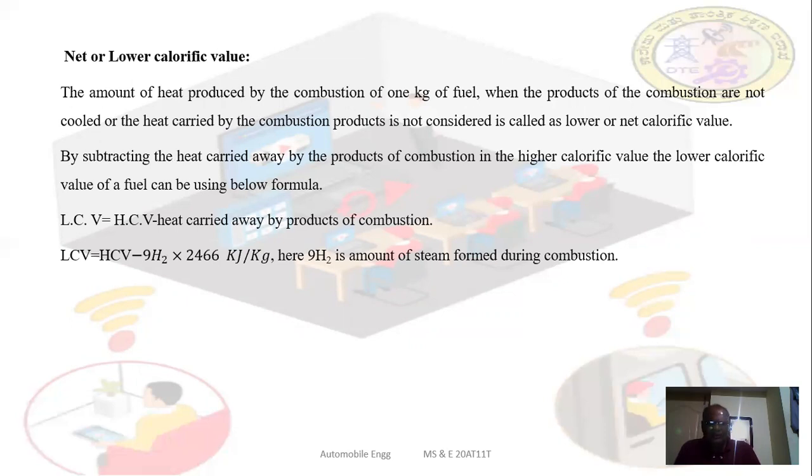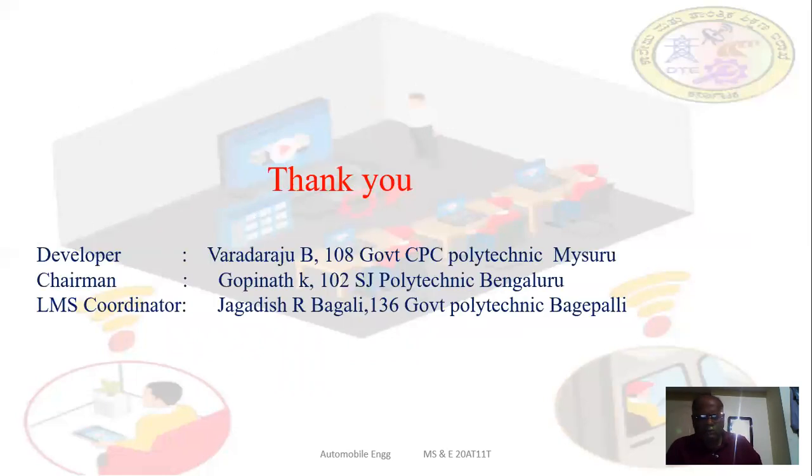I told you why 9H2 is subtracted: the hydrogen combines with the oxygen of the air and forms water vapor, which carries away heat. If it is deducted from the higher calorific value, the value we get is the lower calorific value of this fuel. With this, the session is concluded. Thank you very much.